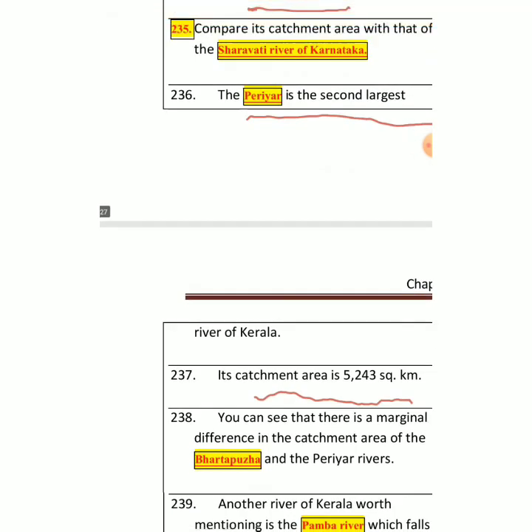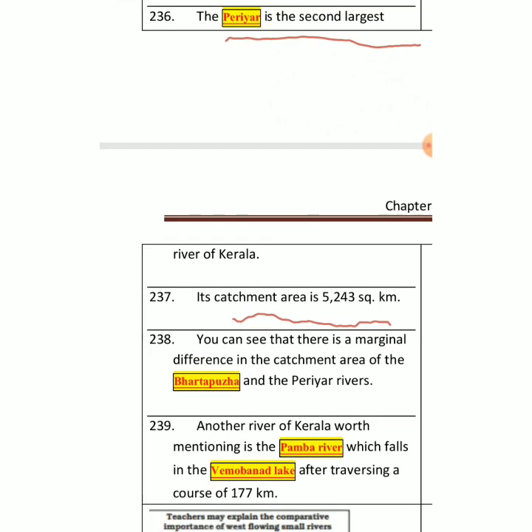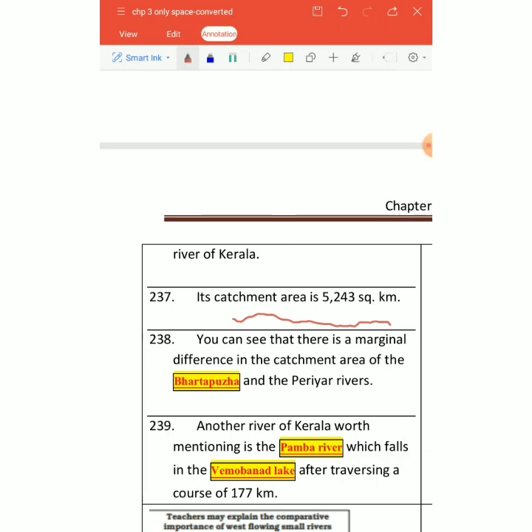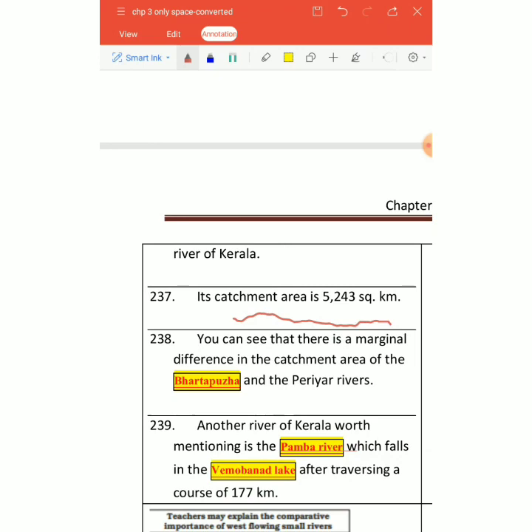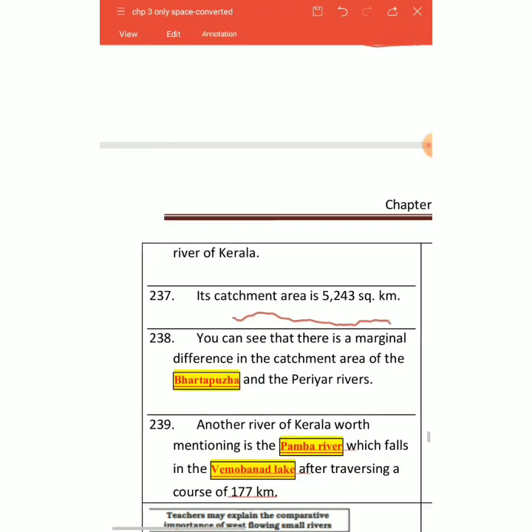Then we can find the catchment area of Bharatapuzha and Periyar rivers. Both are in Kerala. So if you see the difference, another river of Kerala is Pamba River, right? Again, very important, which falls in the lake called Vembanad Lake, and it has a course of 177 kilometers somewhere.